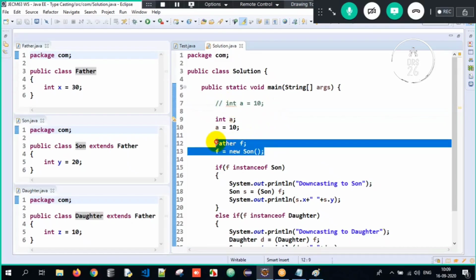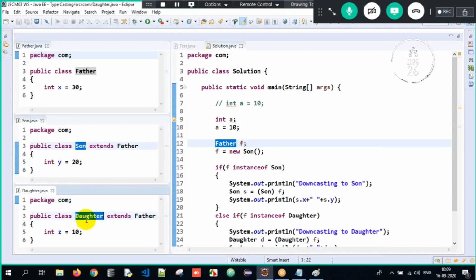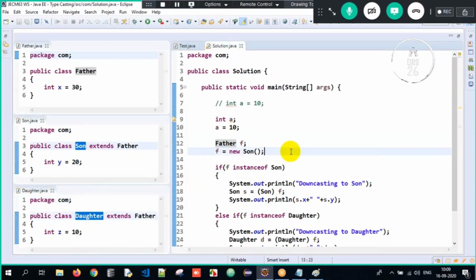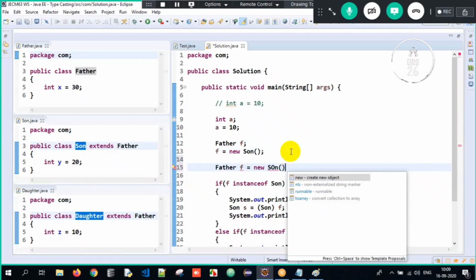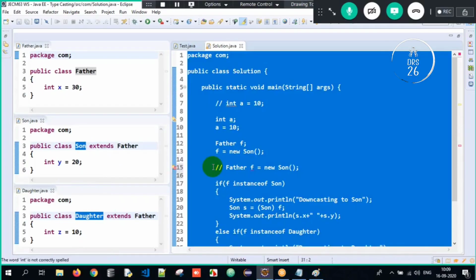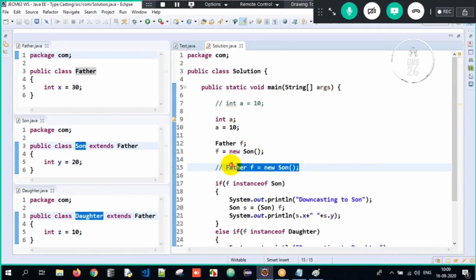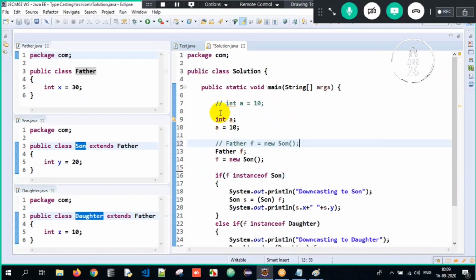Similarly over here, this is declaration separately and creation of an object separately. We can do that as well. F is of type Father, so it can store the Son object also, the Daughter object also. Generalization, which I told in the previous session, correct? Or else, if you don't like it, directly write Father F equals new Son(). That way also you can do it over here. So you can use whichever way you want. I'm just giving you clarity about both the things here.